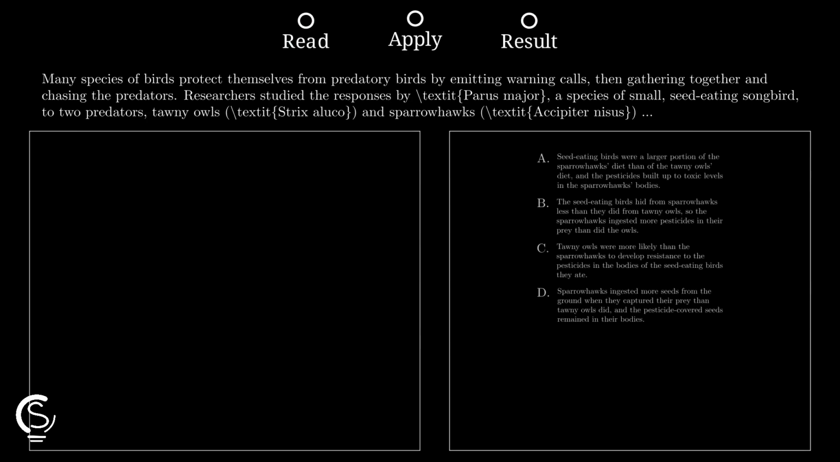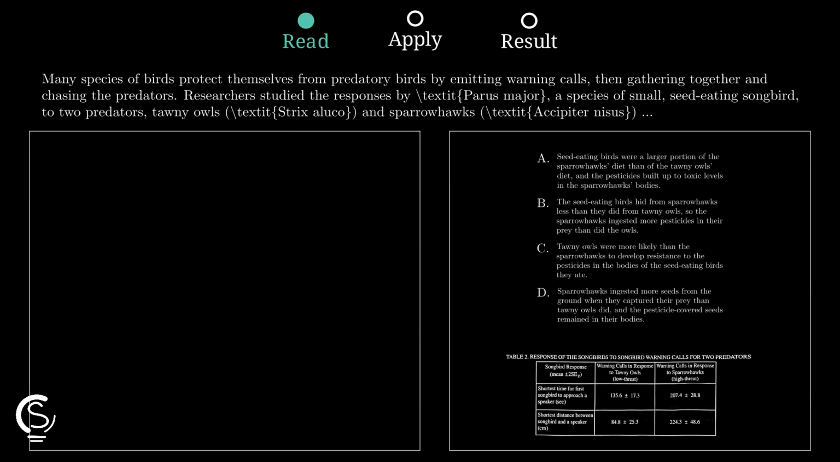The sparrowhawk population was more affected because these birds primarily hunt small seed-eating songbirds. Since those songbirds ate the treated seeds, they carried high levels of pesticides directly to their predators.